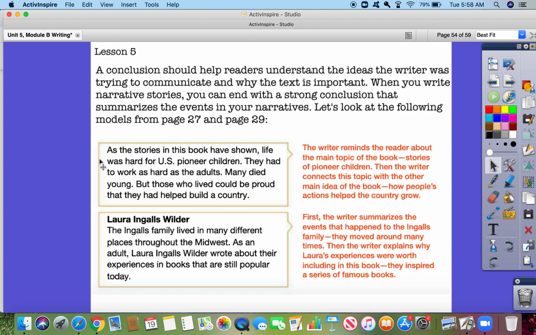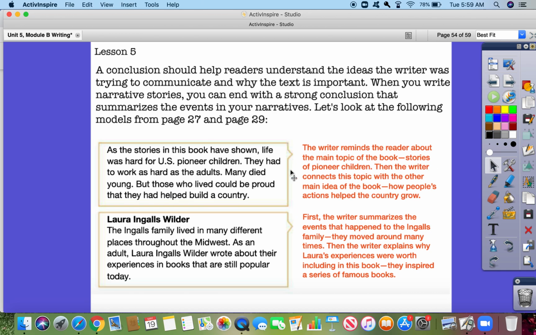As the stories in this book have shown, life was harder for U.S. pioneer children. They had to work as hard as the adults. Many died young, but those who lived could be proud that they helped build a country. And then a section about Laura Ingalls Wilder. The Ingalls family lived in many different places throughout the Midwest. As an adult, Laura Ingalls Wilder wrote about their experiences in books that are still popular today.